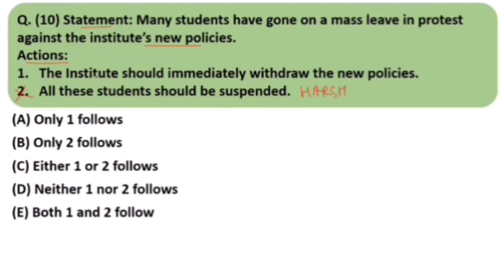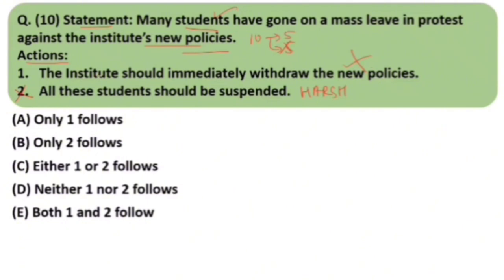Now, the institute should immediately withdraw the new policies. After reading the sentence, you might think that this is an appropriate action or a logical action, but it is not, absolutely not. Why? We do not know about the new policies. It might happen that out of 10 policies, 5 might be good and 5 might be bad. We don't know which policies the students are protesting against.